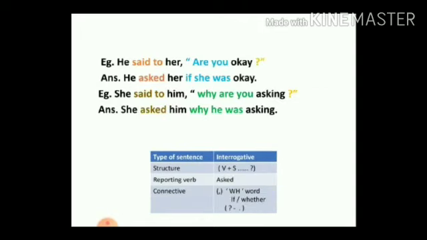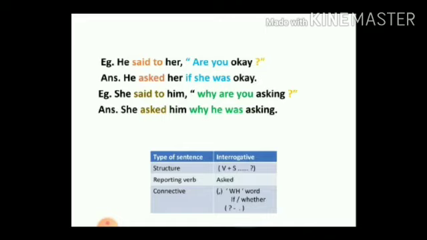Now finally, one that is an interrogative sentence, which is a question. In this case the structure is always verb, then the subject. In case there is an auxiliary verb, there will be an auxiliary verb, the subject, and the main verb after that. So that is the structure of an interrogative.